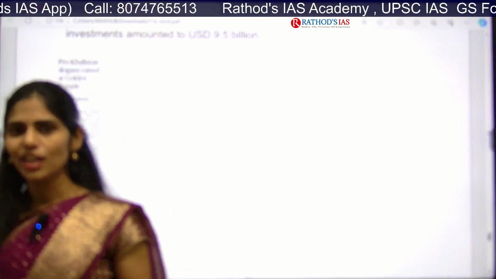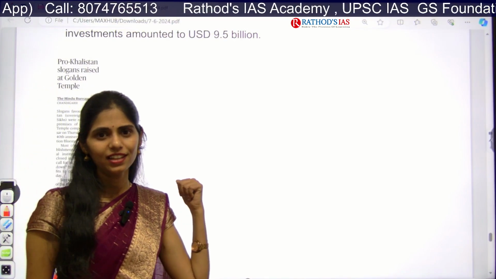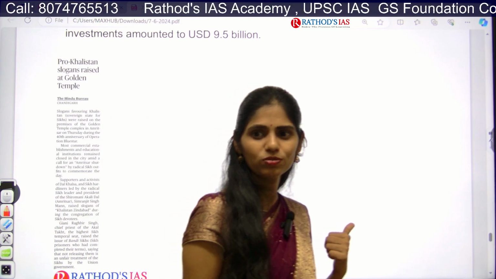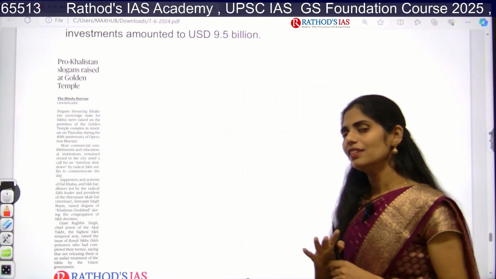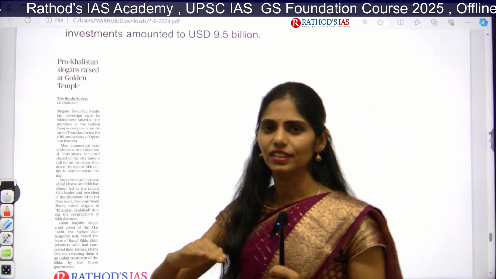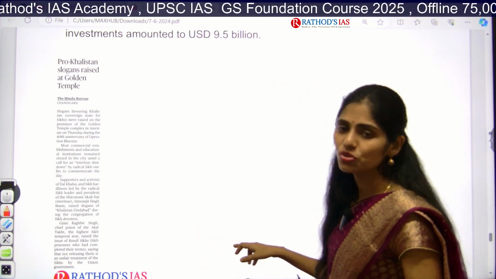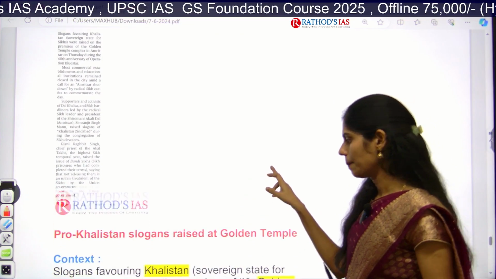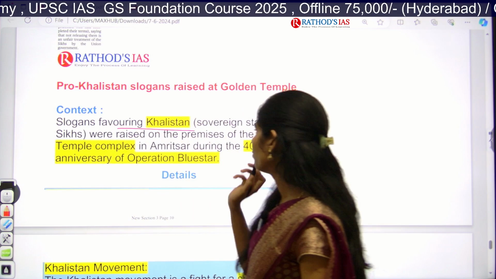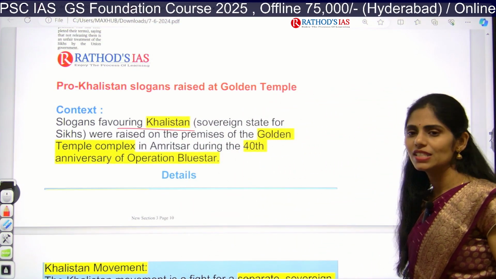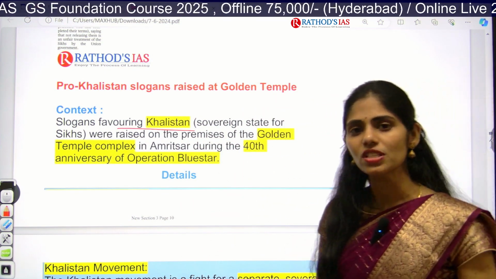In the recent past, between India and Canada also, Khalistan is one of the important issues. Because of this Khalistan issue, India and Canada recently reduced their relations, and some tensions were going on. If you see why it is in the news, it is because there are some slogans favoring Khalistan. Khalistan is nothing but a sovereign state for Sikhs.